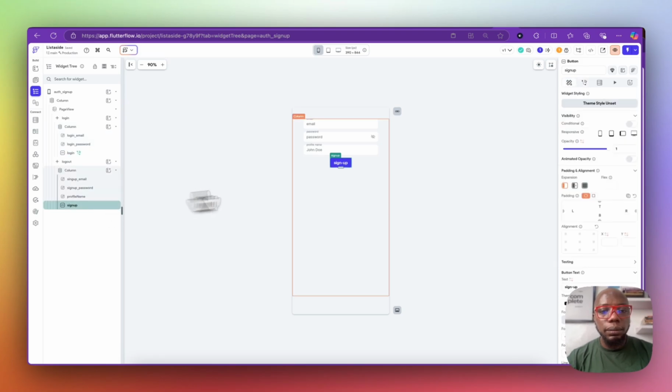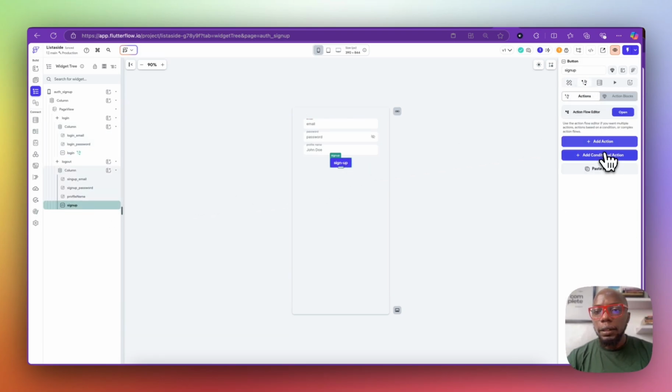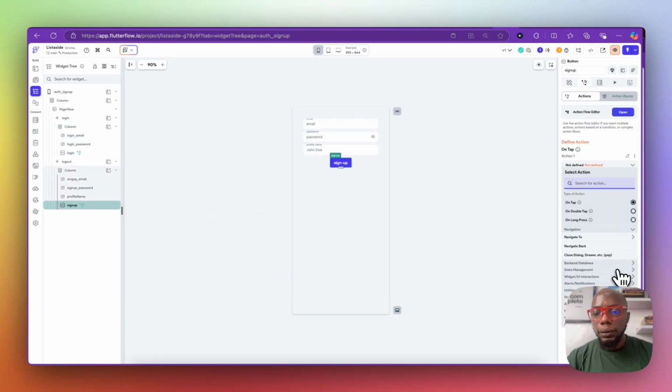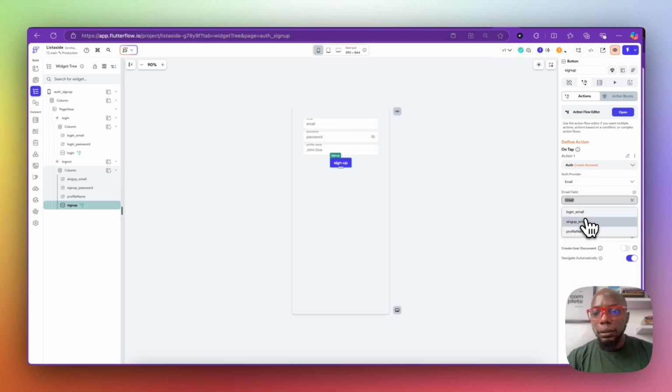Sign up. So this will be add action, and then we'll go to database, and we'll go to Firebase auth, and then we'll go to create account, and then we're doing email, and then we're doing sign up email, we're doing sign up password, and don't worry, there's no confirm password right there.